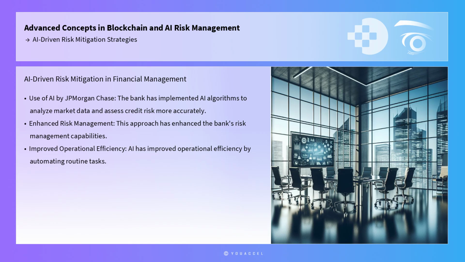Case studies further illuminate the effectiveness of AI-driven risk mitigation strategies. A noteworthy example is the use of AI by JPMorgan Chase to optimize its financial risk management. The bank has implemented AI algorithms to analyze market data and assess credit risk more accurately, reducing its exposure to potential defaults. This approach has not only enhanced the bank's risk management capabilities, but also improved its operational efficiency by automating routine tasks.